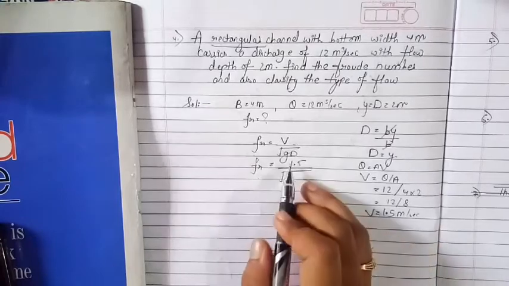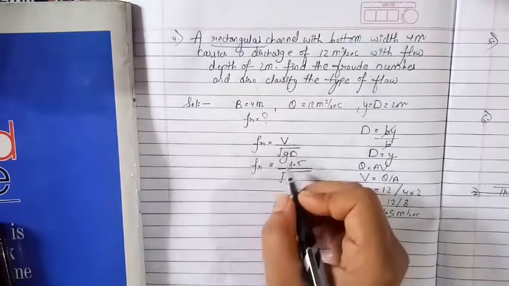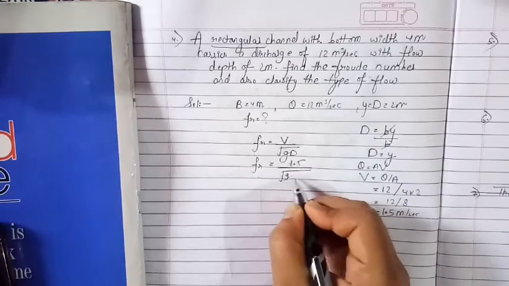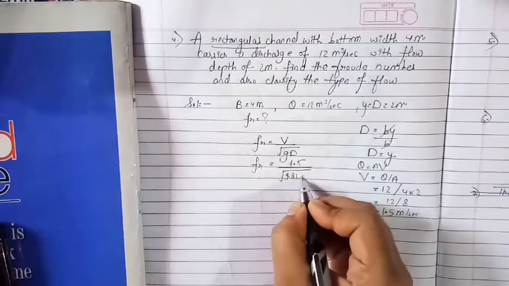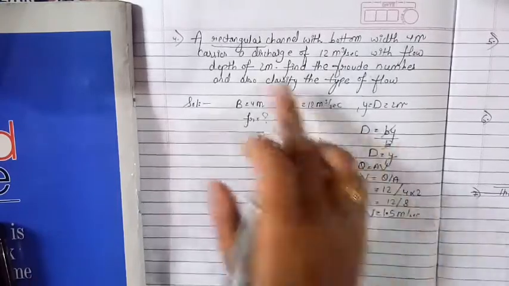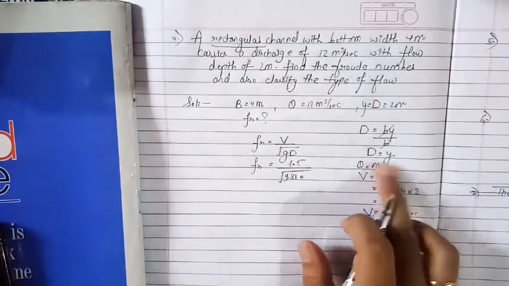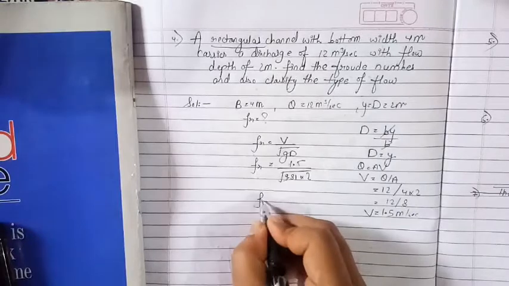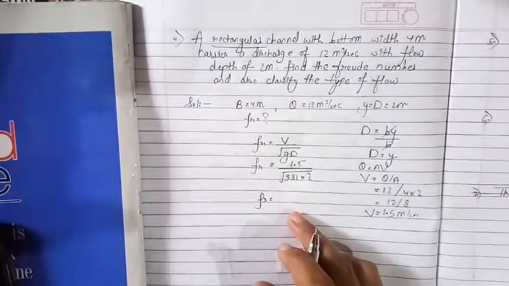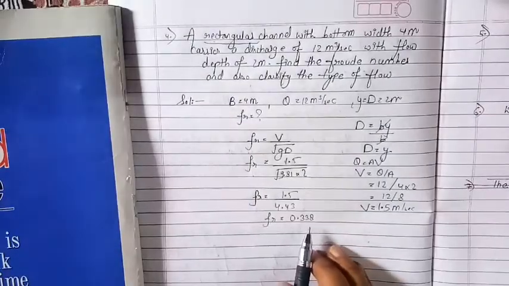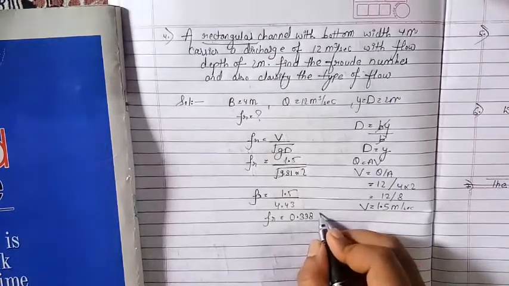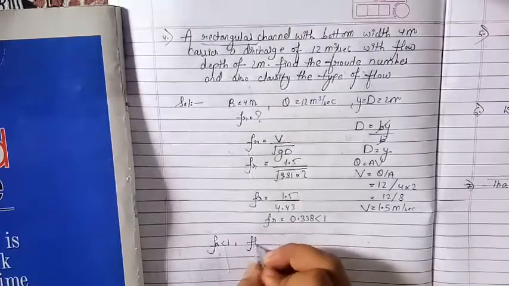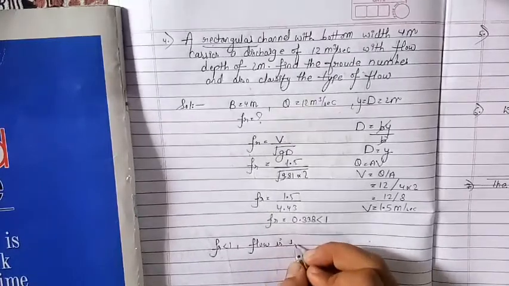Now I put this value of velocity in the formula of the Froude number, which is 1.5 meter per second, and under root of g, where g is the acceleration due to gravity, whose value is 9.81. And what is the hydraulic depth? Hydraulic depth in case of a rectangular channel we have calculated as y. So what is the value of y here? It is 2 meter. So we will calculate the value of the Froude number. The value of Froude number comes out to be 0.338, and it is less than 1. So when the Froude number is less than 1, the flow is categorized as subcritical flow.